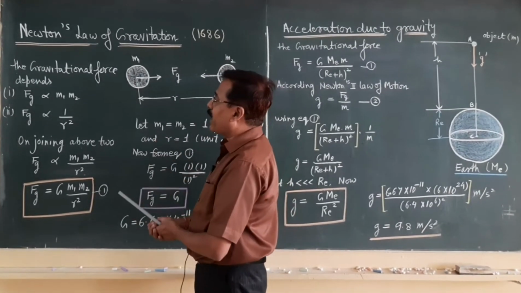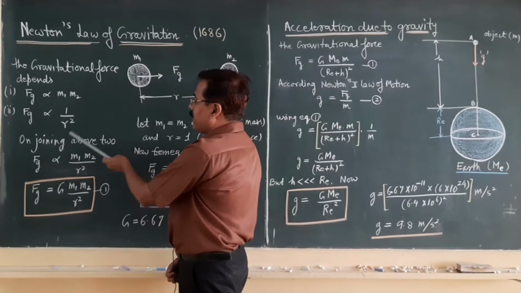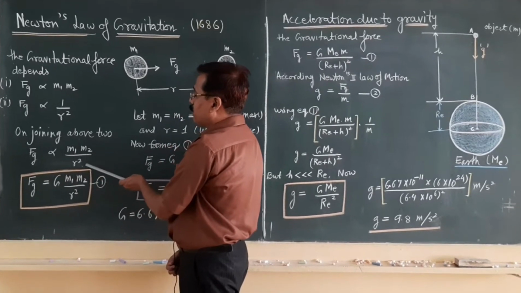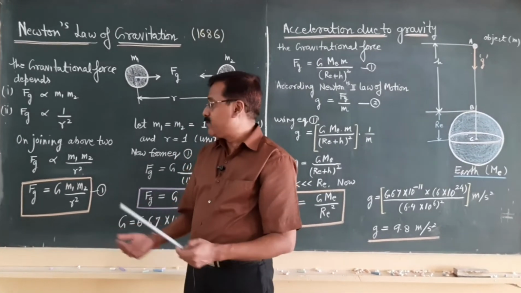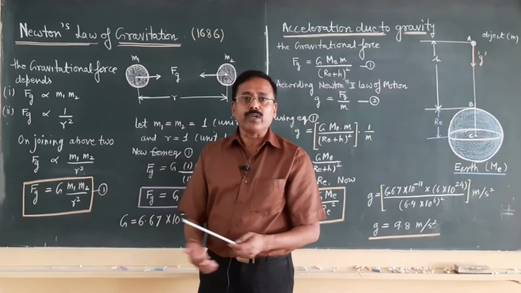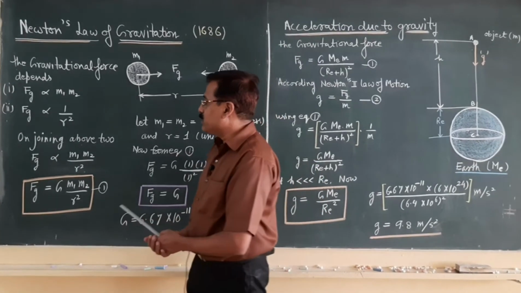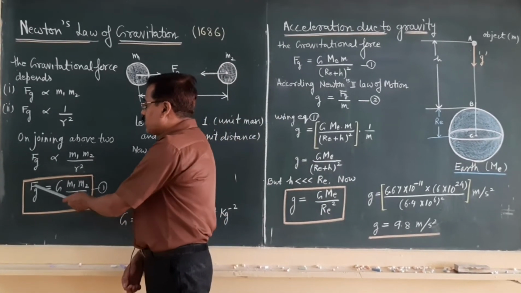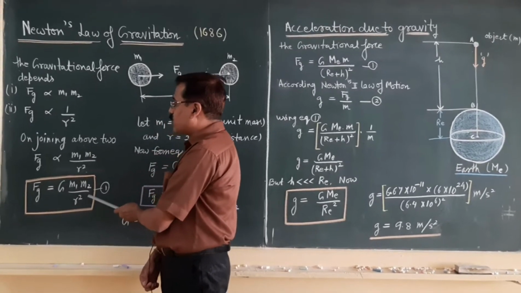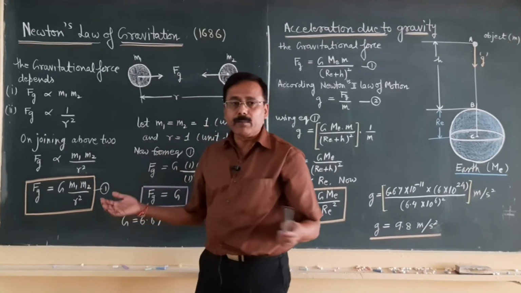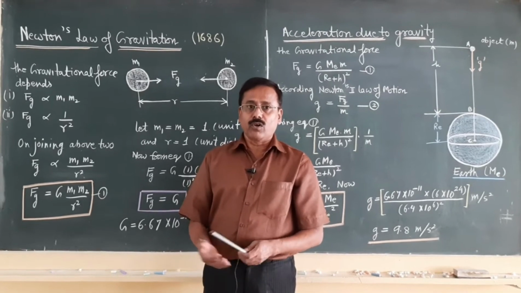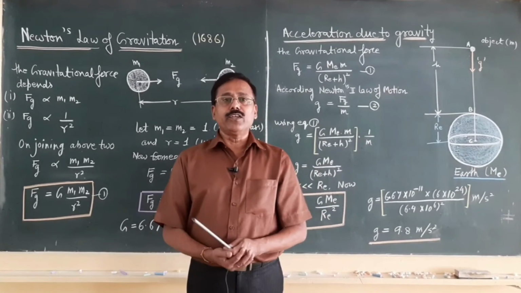So if we combine these two observations, we have Fg is directly proportional to m1 m2 by r square. And in physics, if we want to remove the proportionality relation, we have to put a constant term. So he introduced a constant term, capital G. Now we have Fg is equal to capital G m1 m2 by r square. So this equation 1 is the mathematical formula for calculation of gravitational force or force of attraction between any two